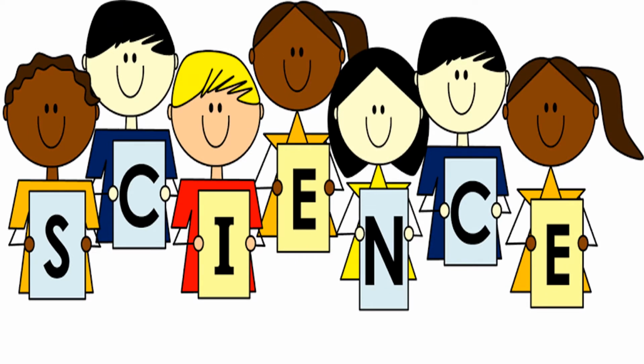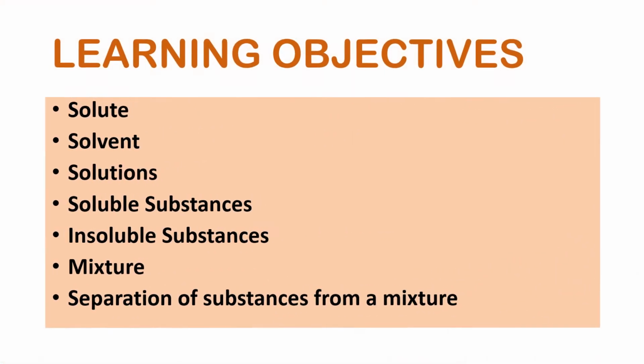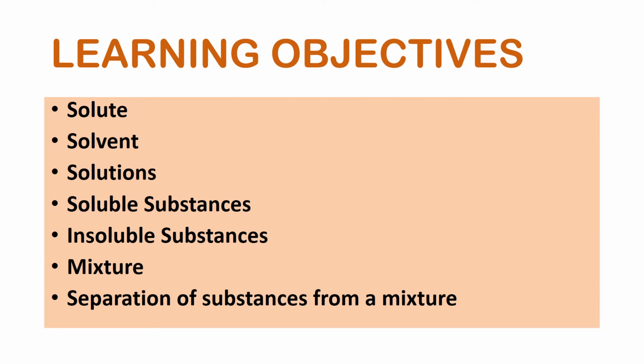In this video, we are going to discuss interesting topics of science. In the previous class, we discussed reversible and irreversible changes in lesson 1. Now we are going to discuss solute, solvent, solutions, soluble substances, insoluble substances, mixture, and separation of substances from a mixture.